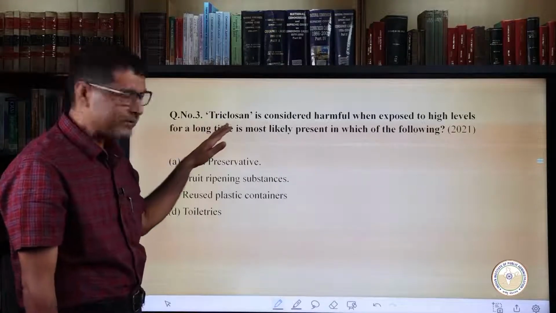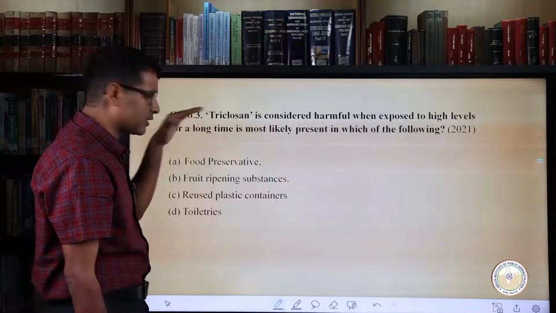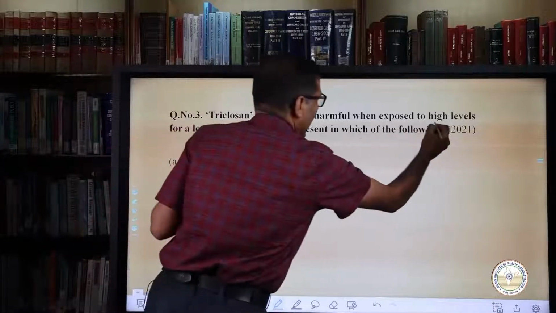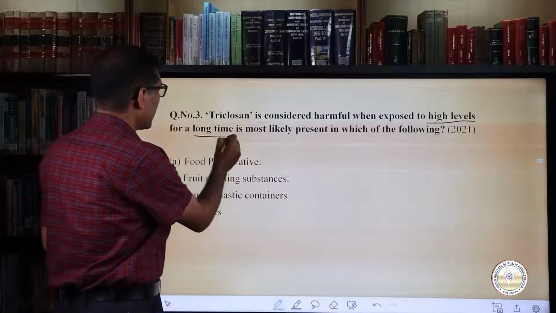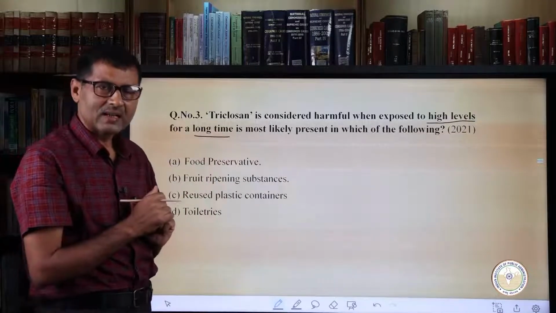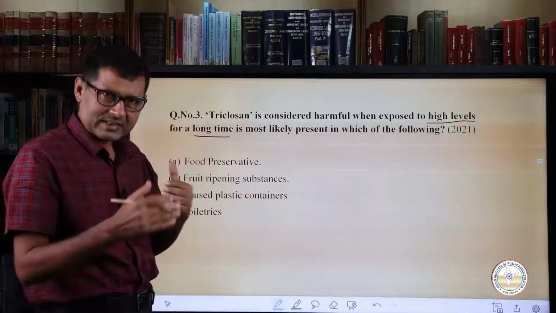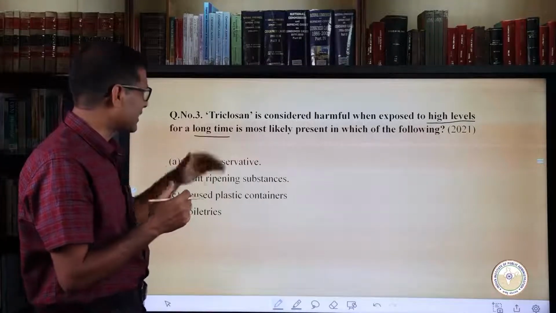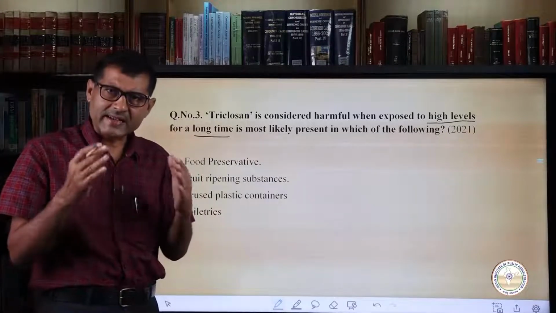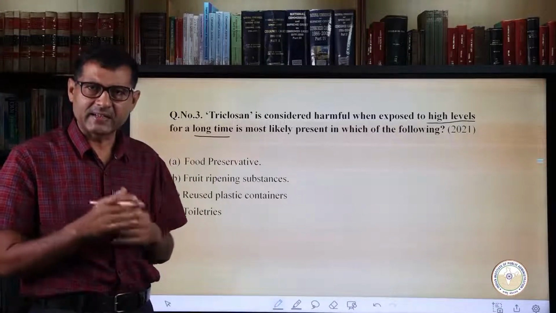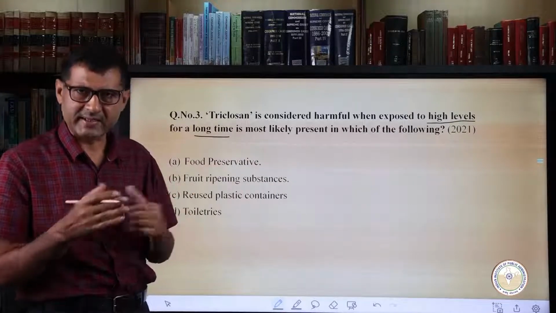There are 2 important features that are asked within this question, that is triclosan. The one is the high levels and the other is long time. Well, when triclosan is used at high level or its higher levels for a longer time, it becomes harmful. Triclosan is an antibacterial and antifungal agent that prevents the growth of germs such as bacteria.